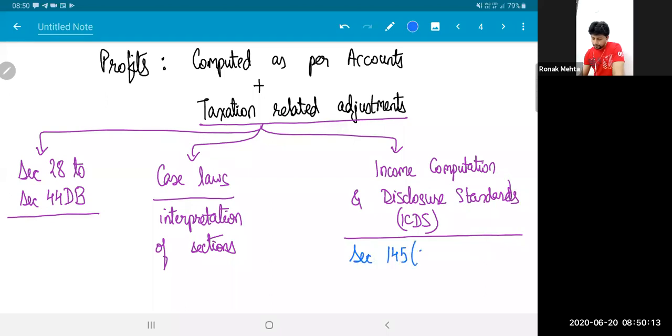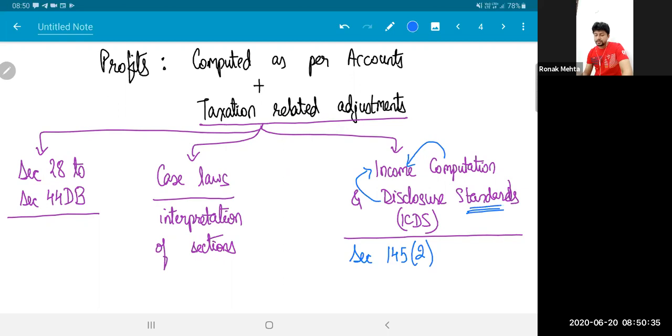Section 145 subsection 2 gives power to the central government to notify ICDS. Now what are they? They are standards. Standards for what? For computation of income and for disclosure of income.